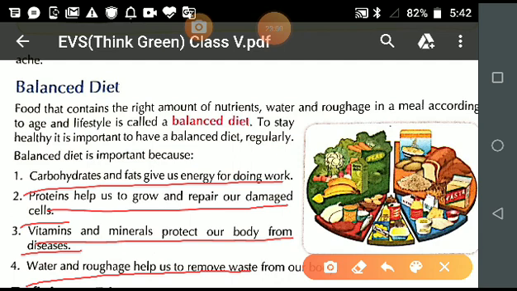A diet which has the right amount of nutrients, water and roughage in a meal according to age and lifestyle is called a balanced diet.